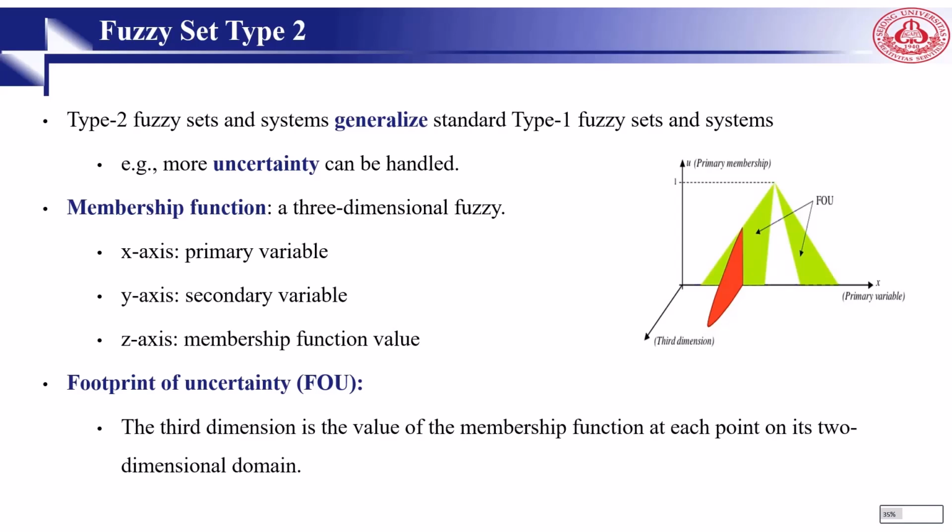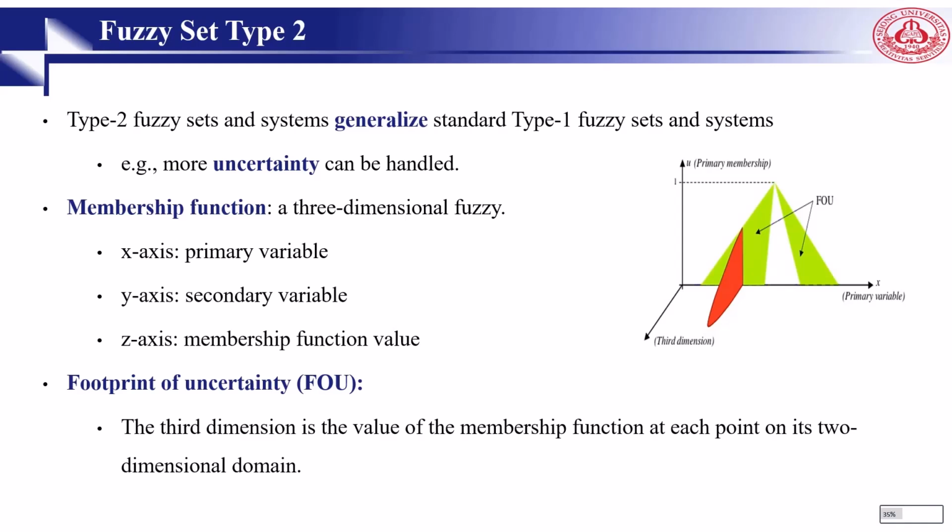So indeed, why did they say there is some problem with fuzzy set type 1? Some questions were raised about the fact that the membership function of the ordinary, traditional, or type 1 fuzzy set has no uncertainty associated with it. To address such issues in 1975, Professor Zadeh introduced fuzzy set type 2, about 10 years after the initial fuzzy set. Type 2 fuzzy sets and systems generalize type 1, and more uncertainty can be handled using fuzzy set type 2. So using fuzzy set type 2, we can incorporate uncertainty about the membership function into fuzzy set theory.